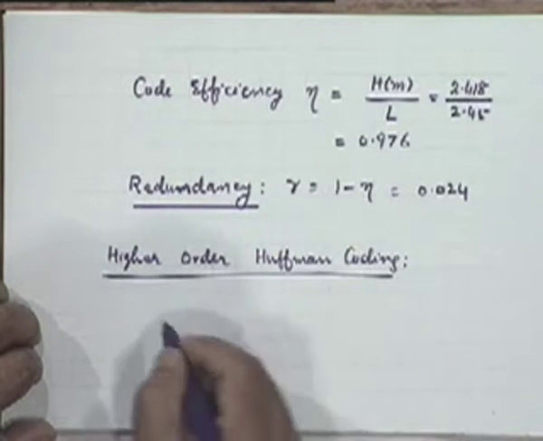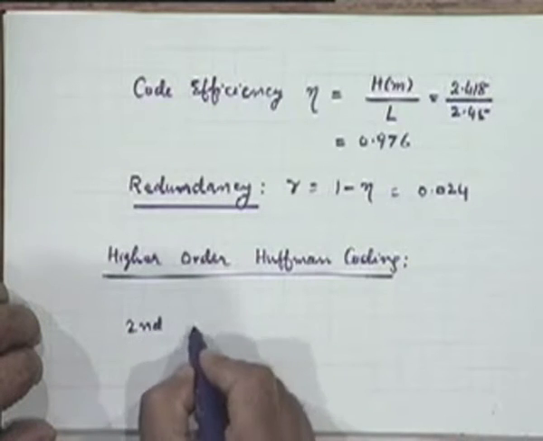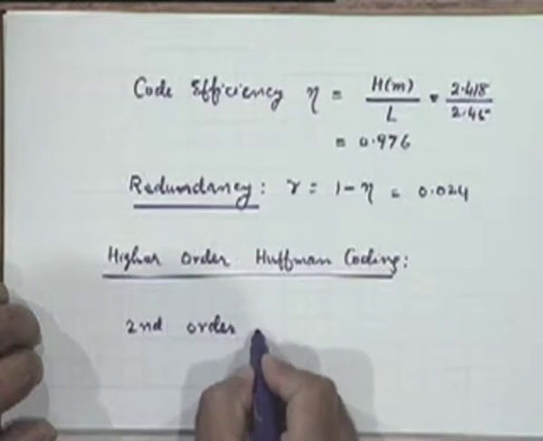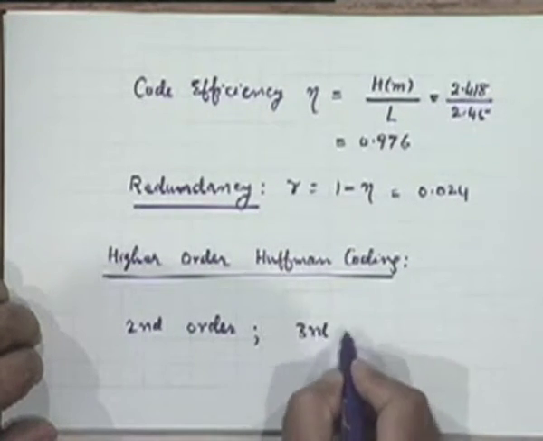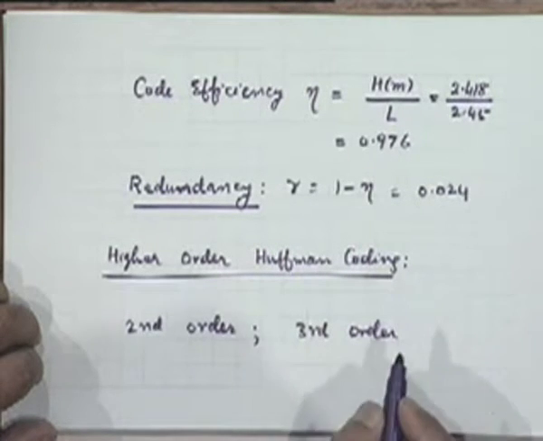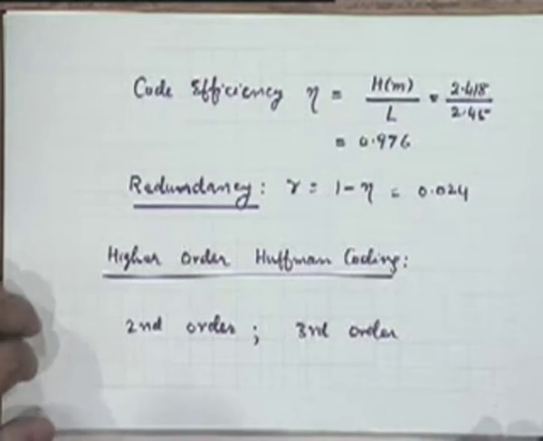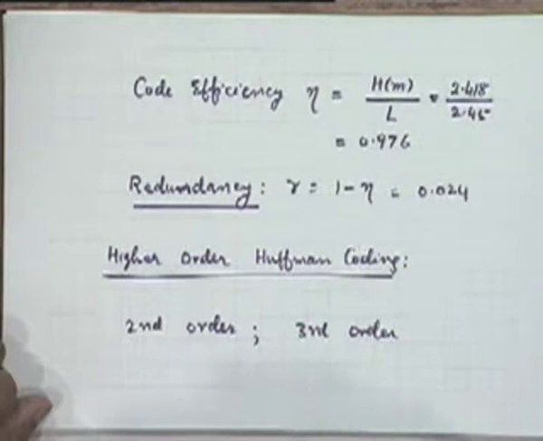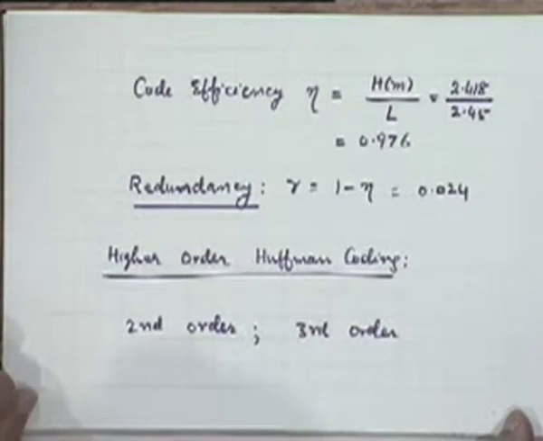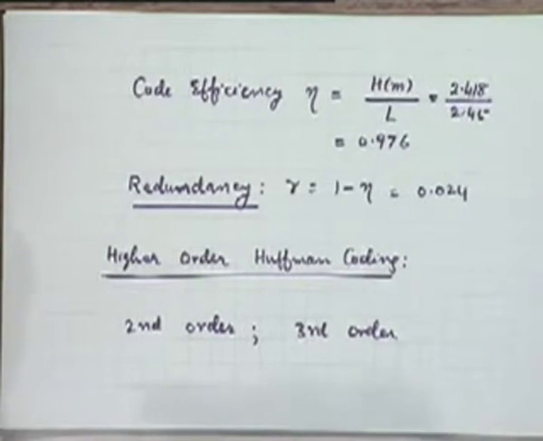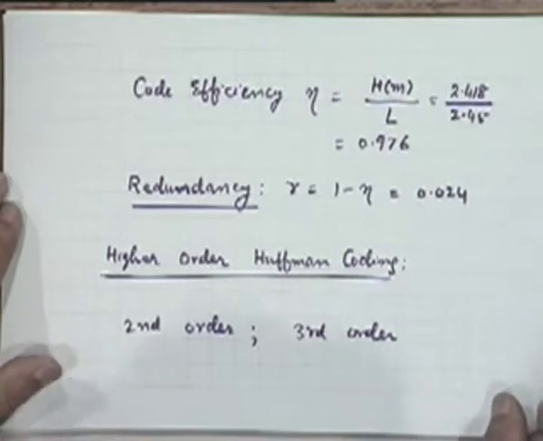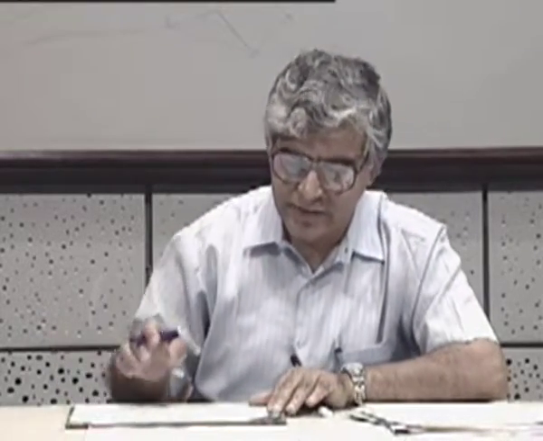For example, I could have a second order Huffman coding or a third order Huffman coding. Usually one doesn't go beyond a few values like this, 1, 2 or 3. One doesn't in any case go up to very large values like one has to do for the ideal case that we discussed. Let me illustrate what advantage we can get out of going for higher order Huffman coding